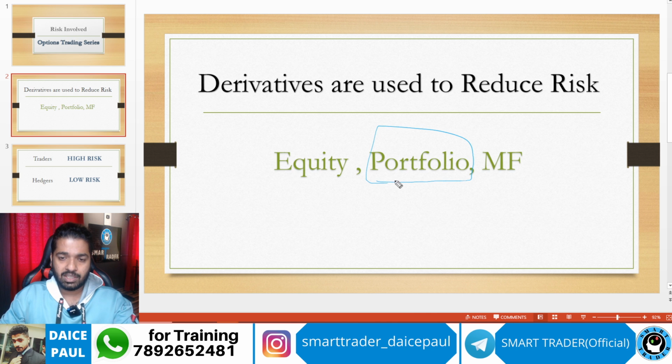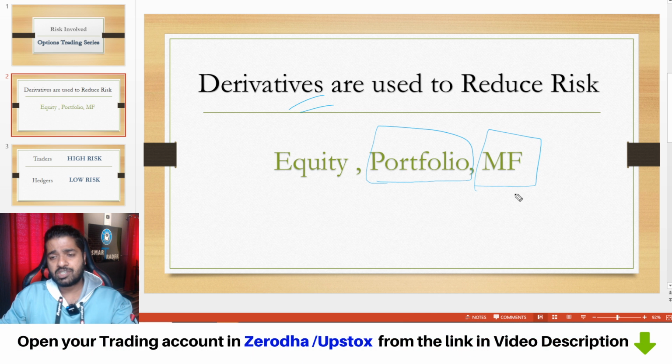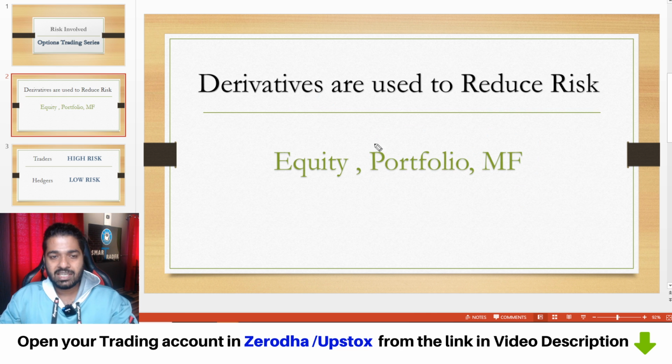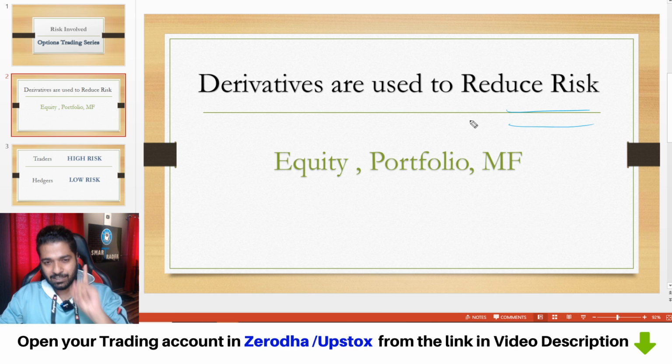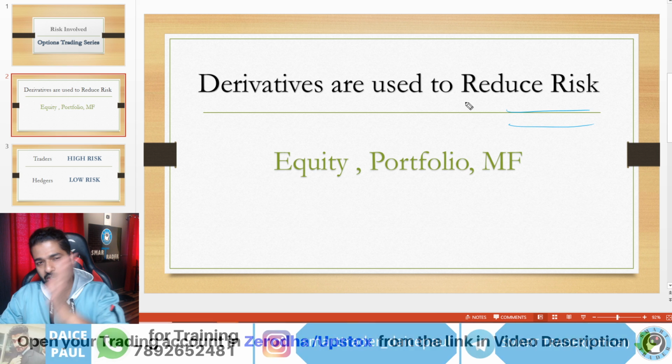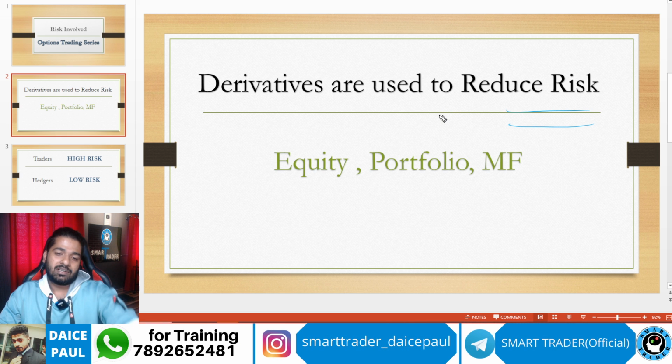You have 10-20 stocks, or a manager is handling your portfolio, and he may hedge your position with the help of derivatives. Even mutual fund managers may hedge their positions with derivatives, either futures or options, according to their strategy. So what are these basically used for? To reduce risk. Understand this first. These instruments are created basically to reduce the risk involved in trading or investing.